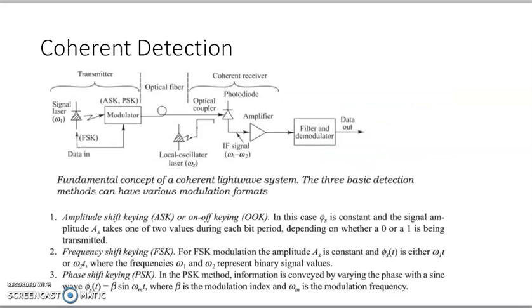In a given system, how is your signal detected at a receiver, and what type of format or modulation scheme are we using? The receiver is able to identify or detect various types of modulation format.